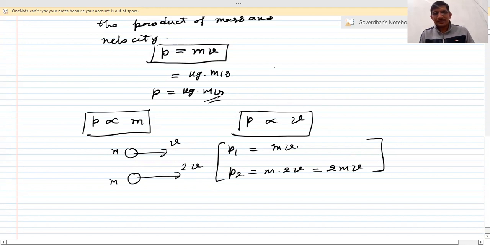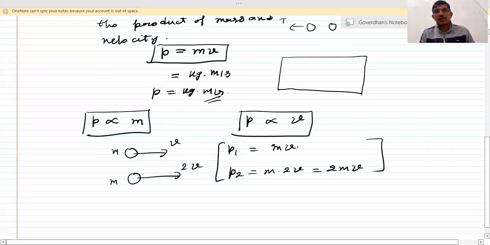Let us consider a glass, and you drop two balls from the same height, one a tennis ball and another a leather ball, that is, a cricket ball. Which ball will break the glass? Your answer will definitely be the leather ball. Why?